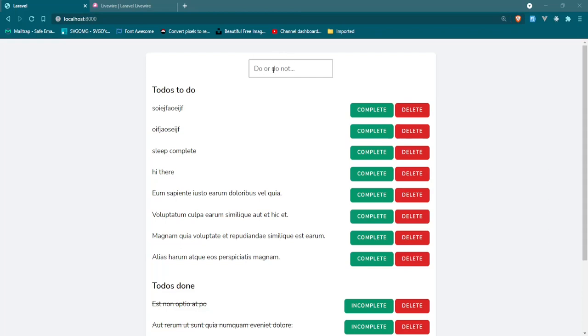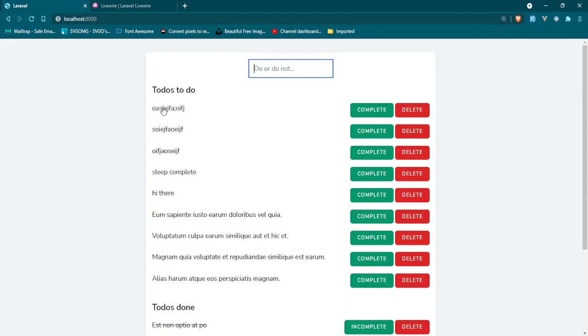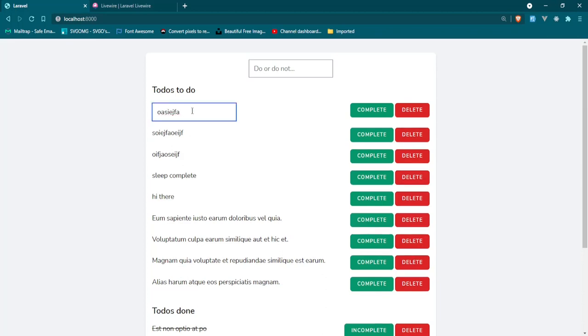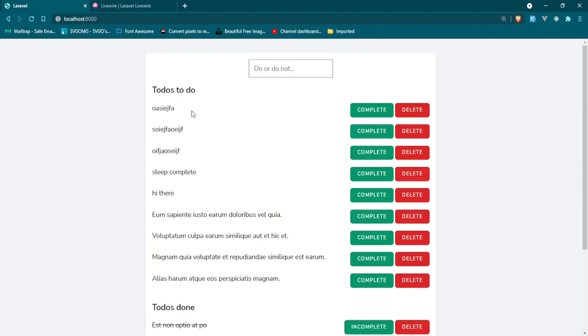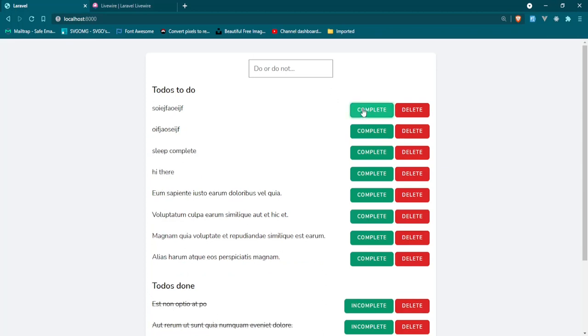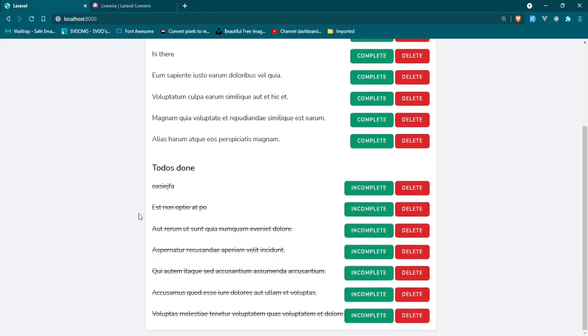First of all, we can create a to-do. So if we go to the input up here, type a bunch of stuff in, press enter, and then it's right here. I'm sure I could have put a flash message in there too. I just haven't really had the time to do that, but you see it right there. Now, not only can you do that, you can also edit it. So if you click on it, that opens up, press enter, and now it's updated. You can also set it as complete, and what that'll do is bring it down here and add it to this to-dos done list.